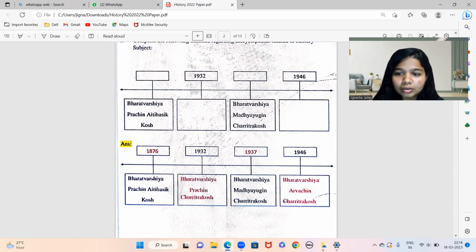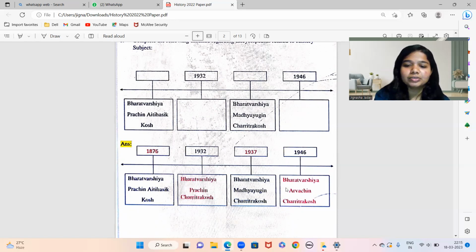If I'm not wrong, this is from your chapter number 9, Heritage Management, and the concept is encyclopedia, I guess. It is based on encyclopedia, and chapter number 9 is Heritage Management.